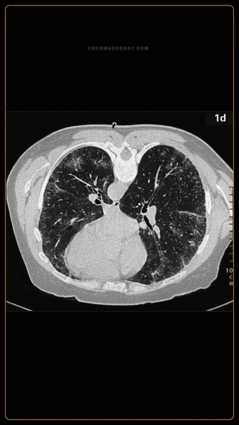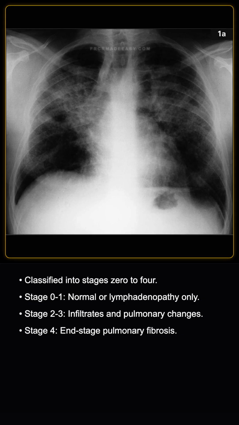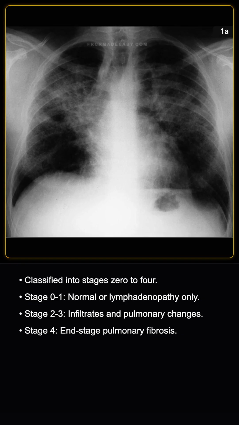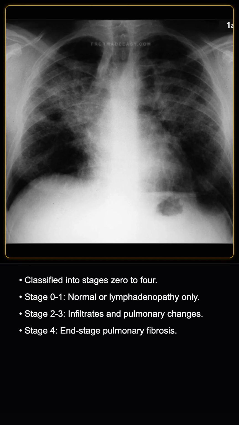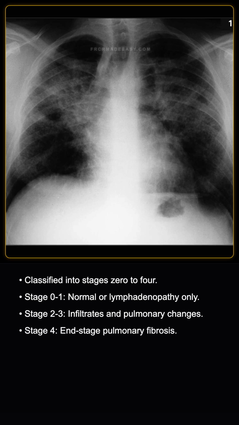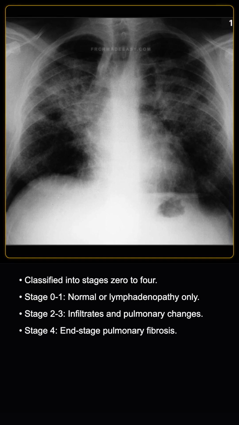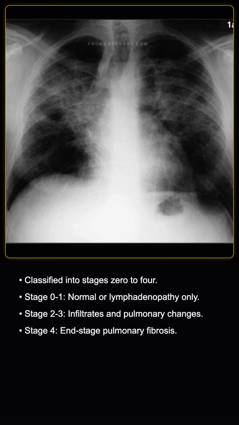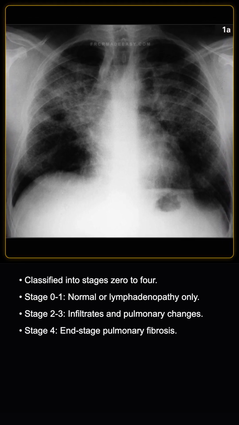How are chest radiograph changes classified in pulmonary sarcoidosis? Based on that, they are classified into stages 0 to 4. Stage 0 is a normal radiograph. Stage 1 shows lymphadenopathy only. Stage 2 demonstrates both lymphadenopathy and pulmonary infiltrates. Stage 3 is characterized by pulmonary changes without lymphadenopathy, and Stage 4 represents end-stage pulmonary fibrosis.